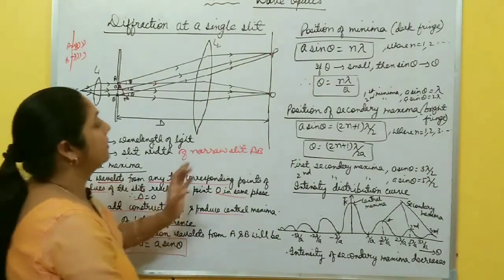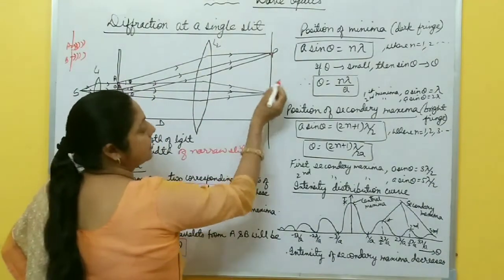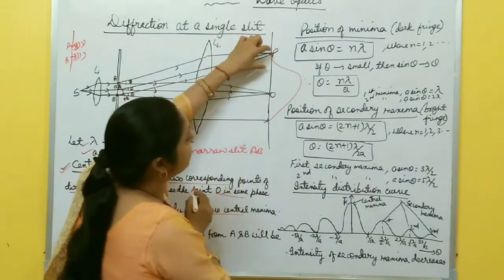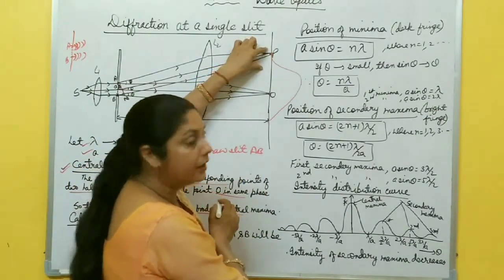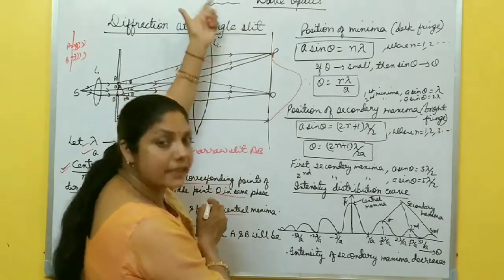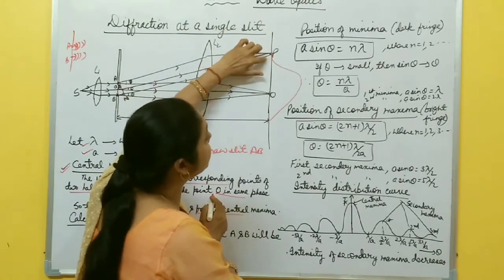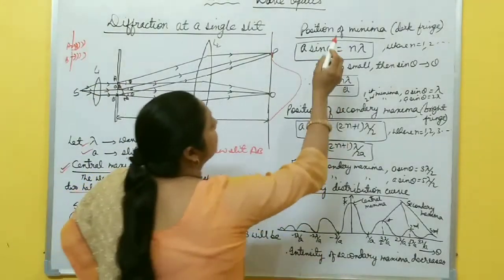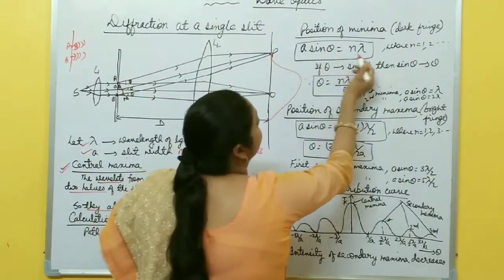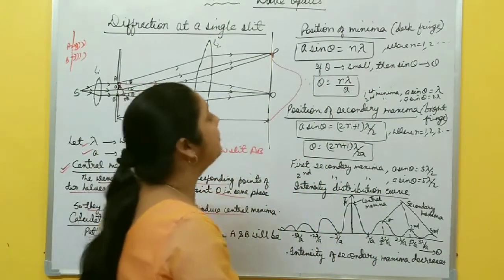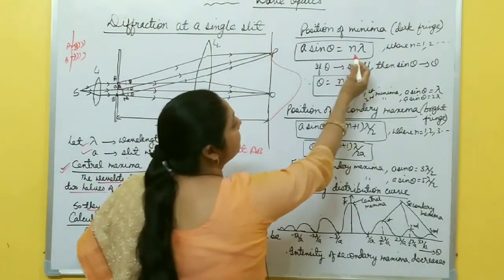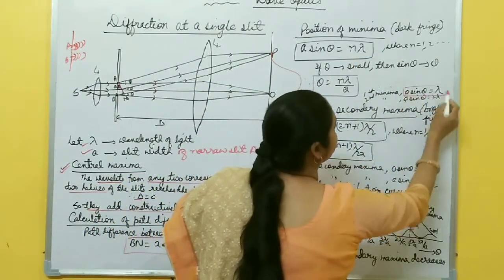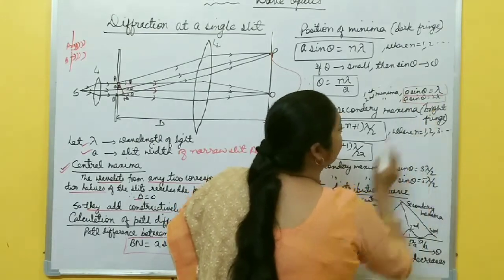Now at the center, central maxima is formed in this way. After the central maxima, the first minima is formed, then the next maxima, then the second minima. So what is the position of this first minima? Let us calculate that one. Let us suppose that the position of minima is a sine theta equal to n lambda. It means the position of first minima, when you put n equal to 1, is a sine theta equal to lambda. This is the position of the first minima.